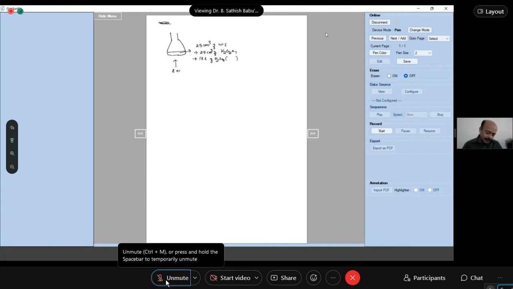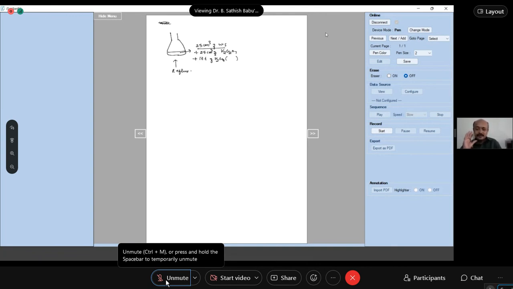That means you have to heat it. If you reflux it, what happens at higher temperature? All the impurities present in this water sample will undergo oxidation in presence of potassium dichromate. That means some amount of potassium dichromate is consumed here, but we have taken a known excess amount of potassium dichromate.